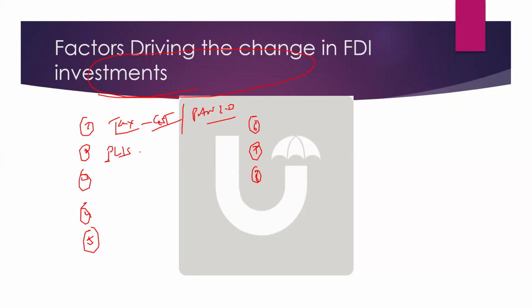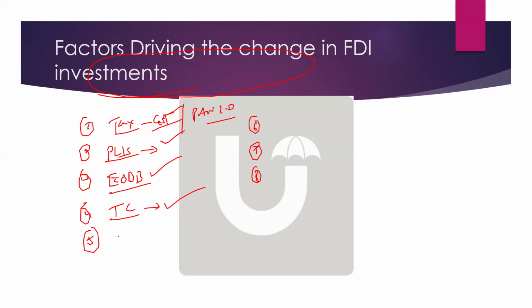PLIs, very good. PLIs, production incentives and all. Ease of doing business, very good. One of the factors is ease of doing business. Trade competitiveness also you can mention. In fact, India has increased its rank in trade competitiveness, so that example also you can give.